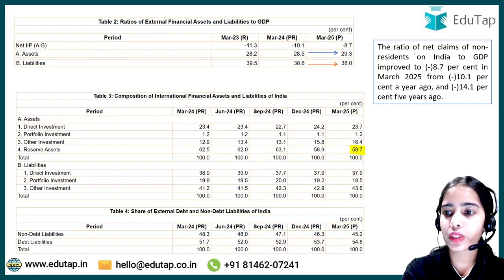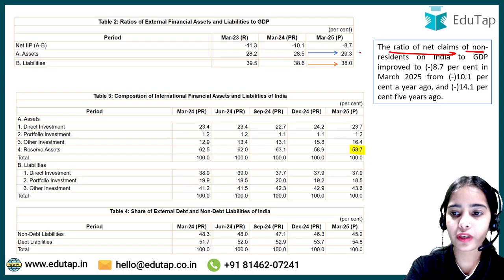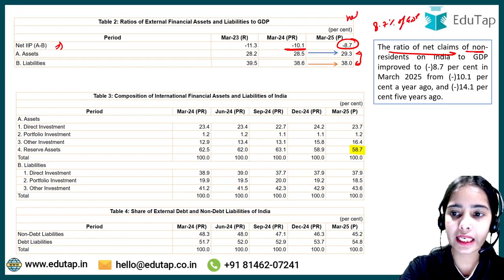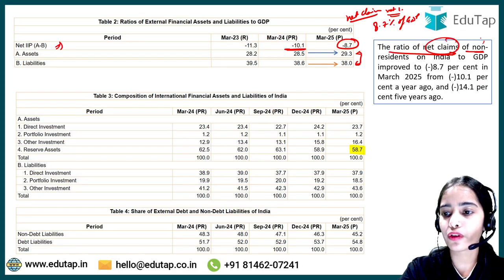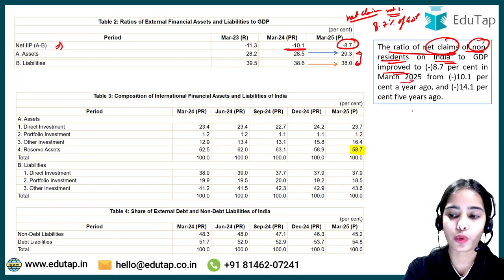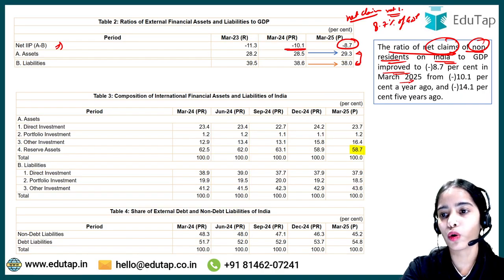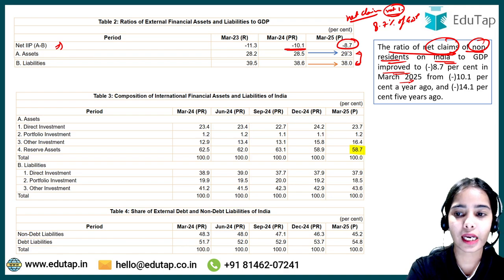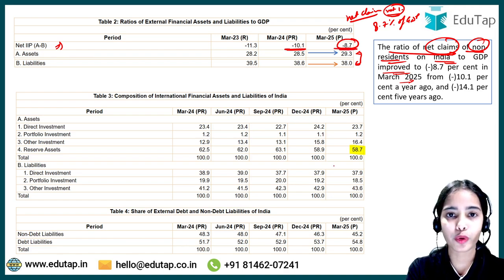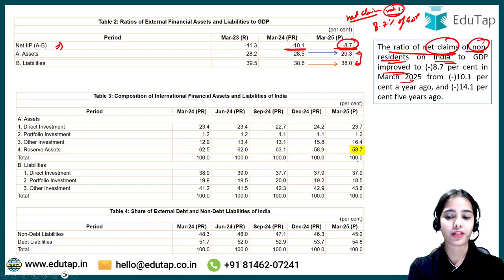As well as, the ratio of net claims of non-residents on India to GDP improved. So the net claims, or the net IIP, has improved from the previous year as a percentage of GDP. Now there is only 8.7% of GDP, that is the net liabilities, we can say. So the ratio of net claims of non-residents on India to GDP improved to 8.7% in March 2025, from 10.1% of GDP.